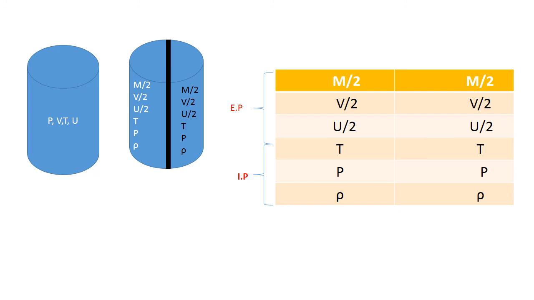So you can see in the given block, the extensive properties m by 2, m by 2, V by 2, V by 2, that is a division in the cylinder that is observed. U by 2, U by 2, that is a change: internal energy is getting divided. One half of the compartment has the internal energy U by 2, the second half has the internal energy U by 2. But the intensive properties like temperature, pressure, and density are the same for both.